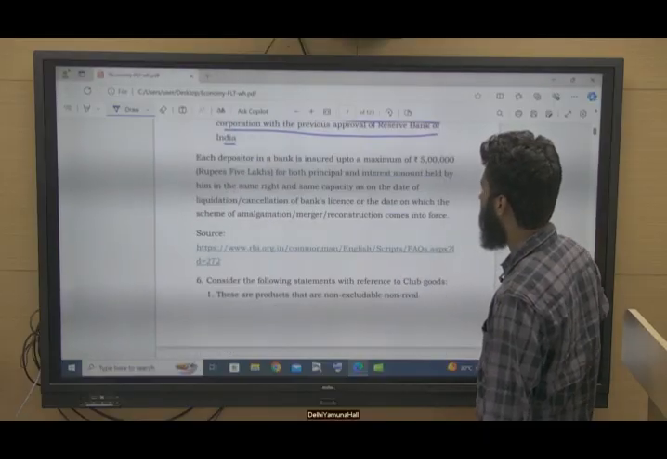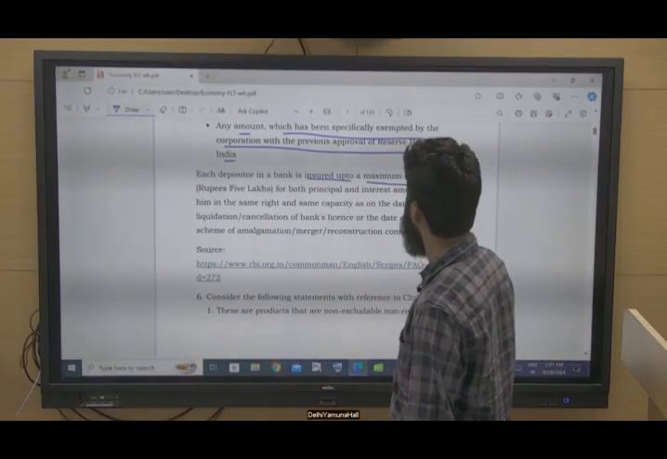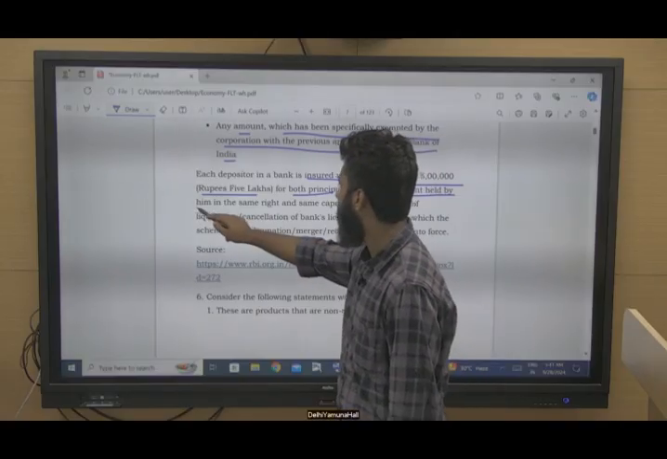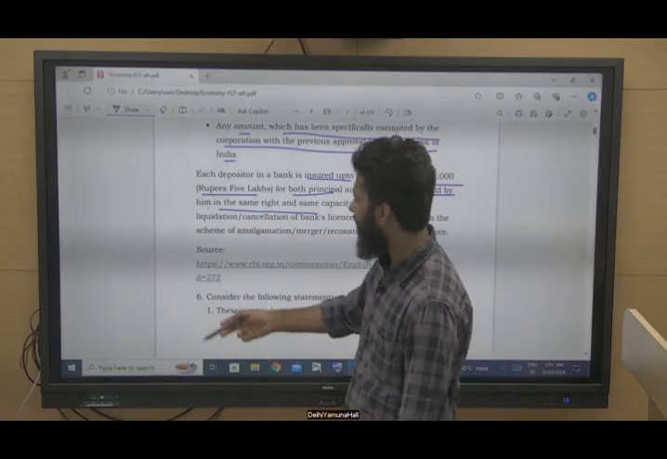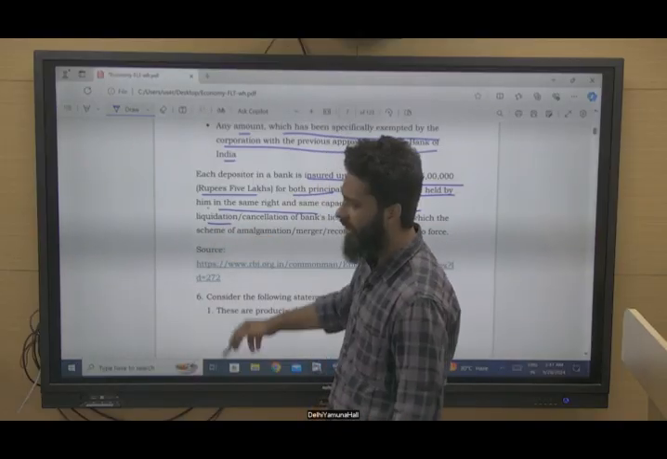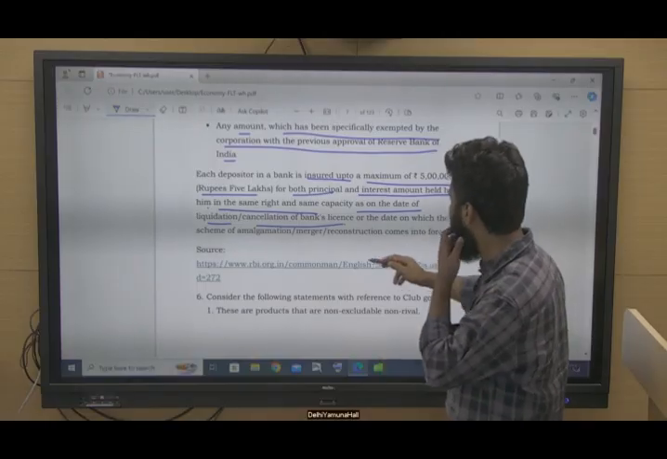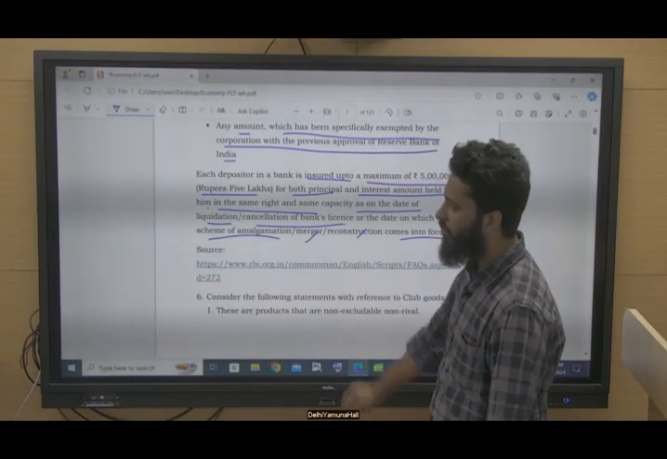For an individual, it is 5 lakh rupees. Each depositor in a bank is insured up to a maximum of 5 lakh rupees for both principal and interest amount held by him in the same right and same capacity as on the date of liquidation. That is when the bank is going under liquidation, or cancellation of the bank license, or the date on which the scheme of amalgamation, merger or reconstruction comes into force, right?